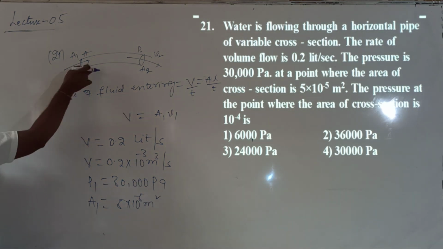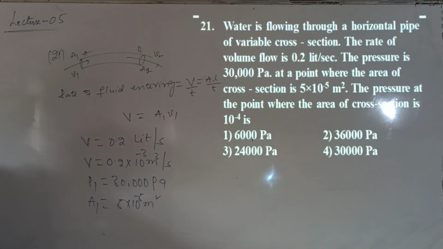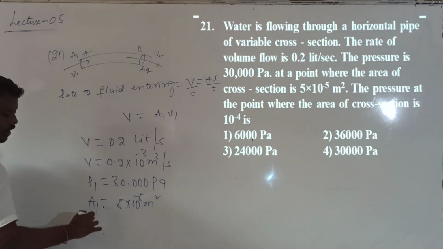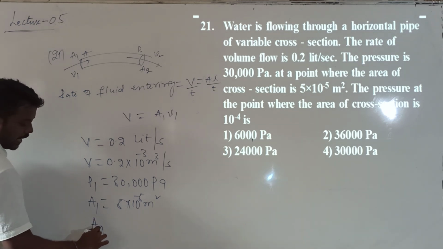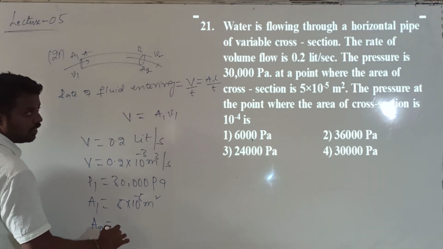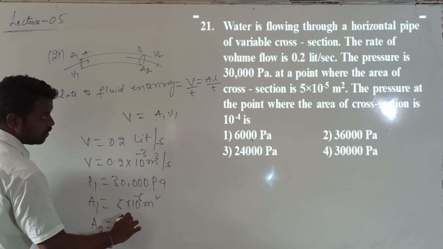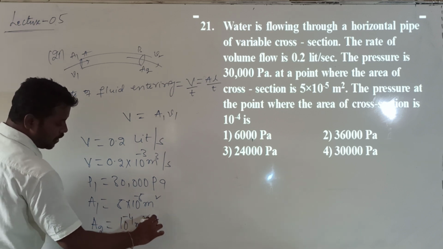They are asking us to calculate the pressure at B. The area of cross section at B is given as 10 power minus 4 meter square.